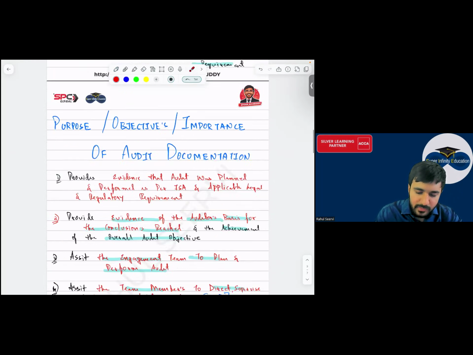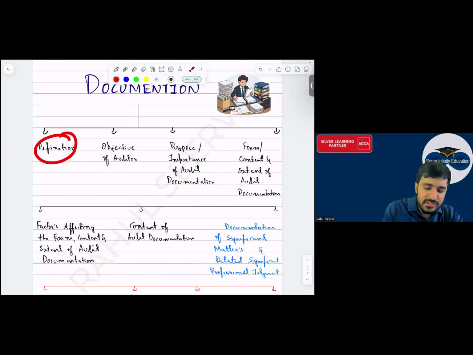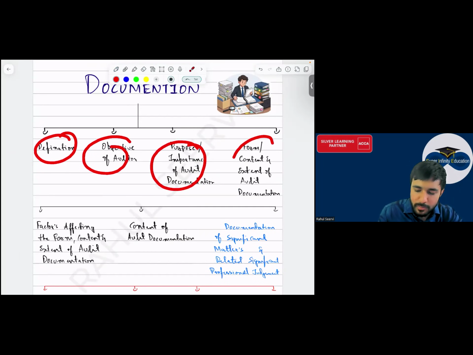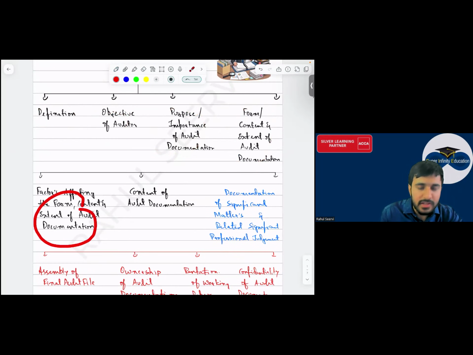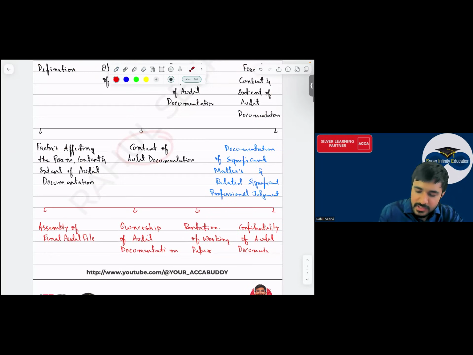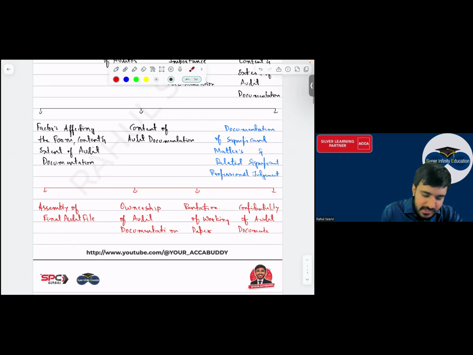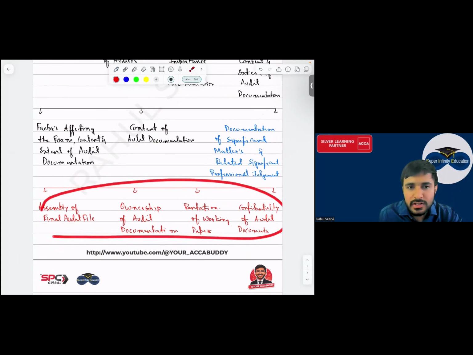हमने क्या क्या किया? When coming to this definition, we discussed objective done, purpose we have done, form and extent we have done, factors affecting, then content also we have done. Then ये अपन ने नहीं किया अभी तक. Then assembling of audit file is done. Now these, as I mentioned, are very very important for the theory purpose.